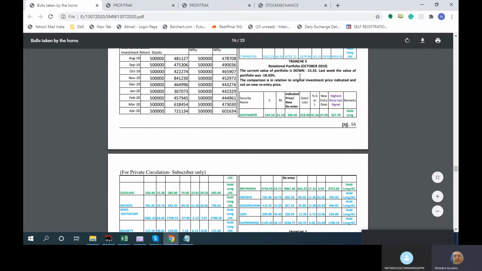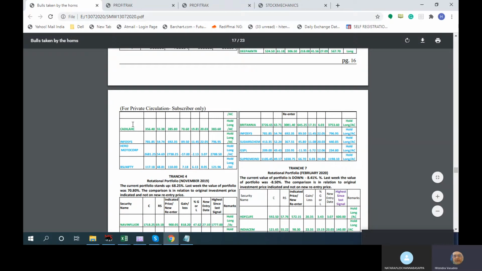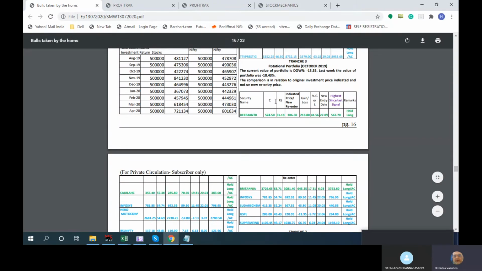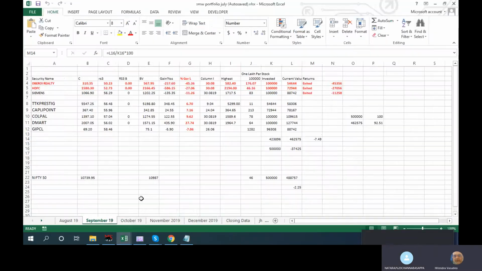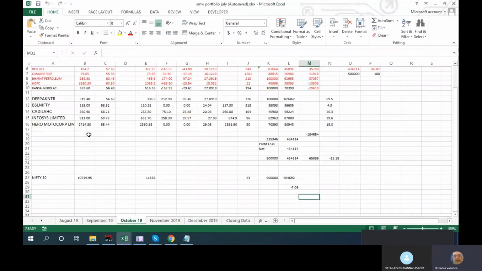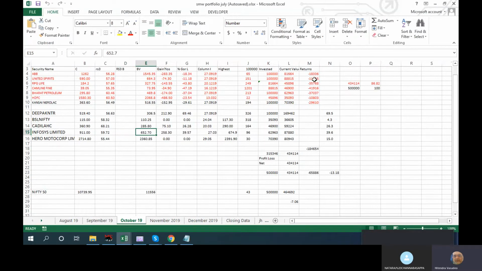Same way we have tranche 3, where we have Deepak Nitrite, Cadila Healthcare, and Infosys, which we added later because it was not there in this. Whenever there was a switch in one of the stocks, then we added Infosys. If you see the October portfolio, Infosys we started at 652. Because of the switching happening more in that portfolio, it takes more time to recover, because you want to recover the loss also in that portfolio.